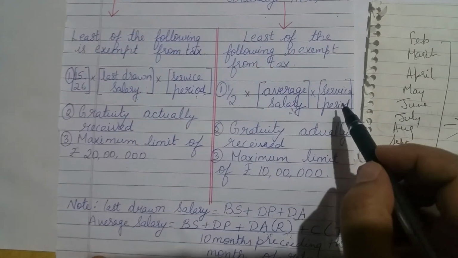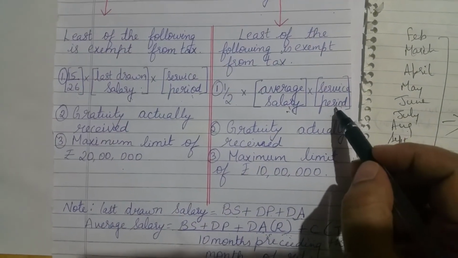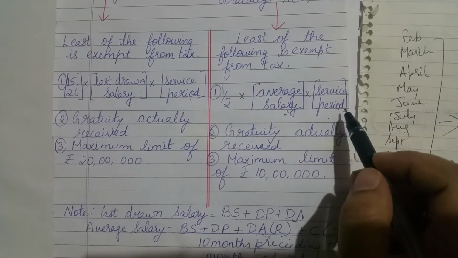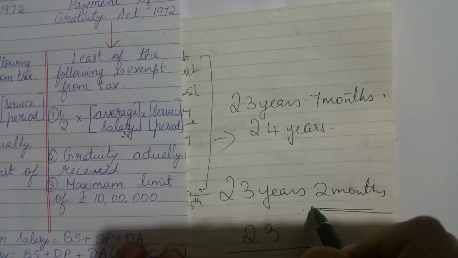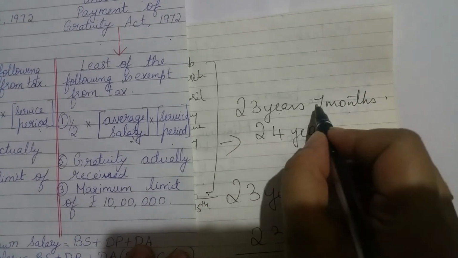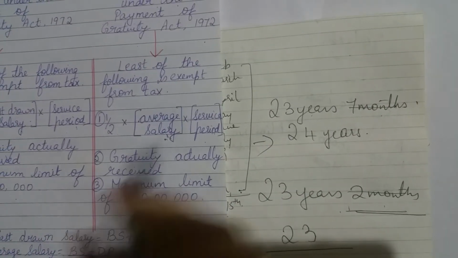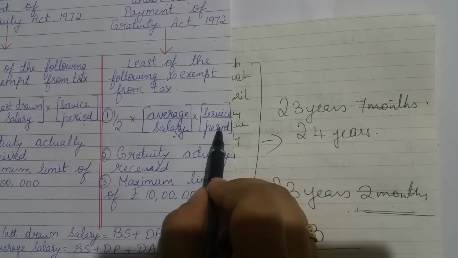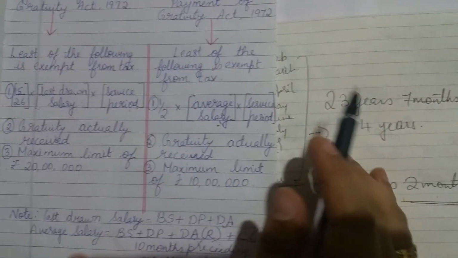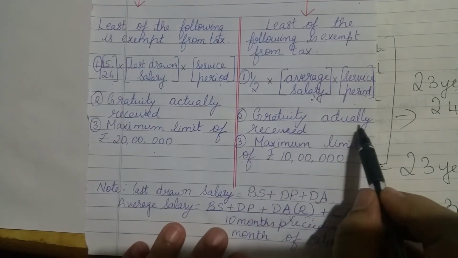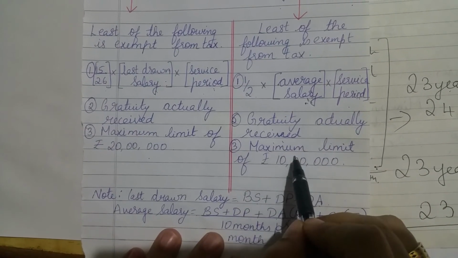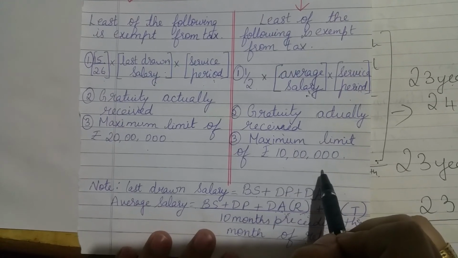Then into service period. For this formula, fraction of a year shall be ignored, which means that, as in the previous case I had said, 23 years 7 months or 23 years 2 months, in both cases you will use only 23 years. Fraction of the year shall be ignored. That is the condition for service period when not covered under the Payment of Gratuity Act. The second point is gratuity actually received, and the third one is the maximum limit of rupees 10 lakhs.